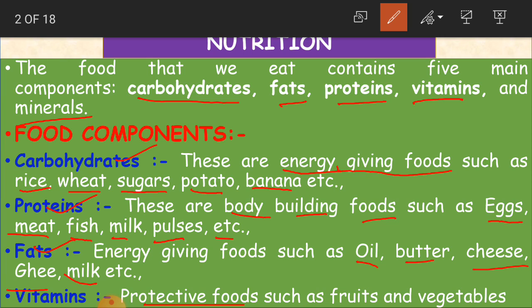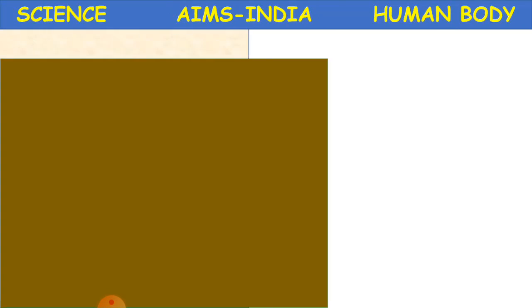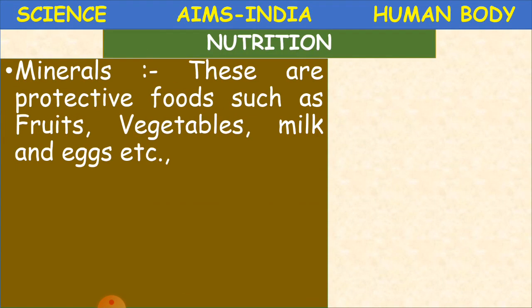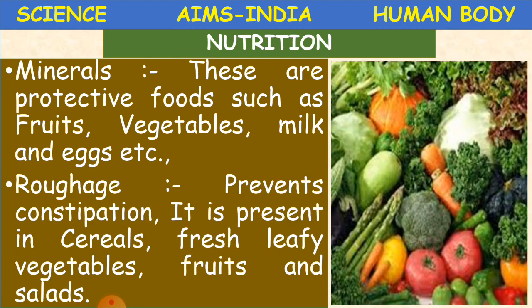Okay, children. And from where do we get them? We get them from fruits and vegetables. So we have to take more fruits and vegetables, to get our body protected from diseases and to get more vitamins. Okay, children, clear? Now we'll go to the other food component, that is minerals. Minerals are also protective foods such as fruits, vegetables, milk and eggs, etc.